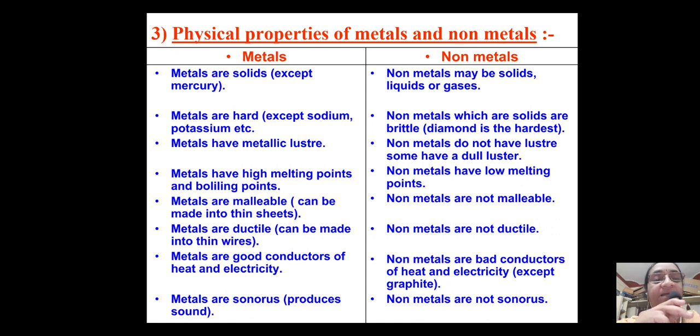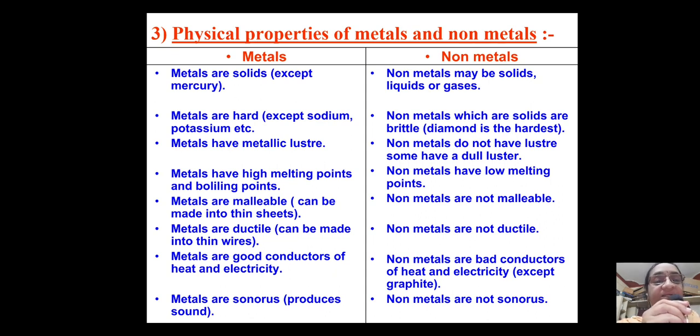The best example I'll tell you, when you buy a 5-star chocolate or anything, you'll be finding golden color or silver color paper on that, and you pretty well know that aluminium sheets are used to wrap food items and all. So you understand that metals can be drawn into sheets. Now non-metals we cannot do, especially if it is a liquid or a gas, then it's not possible. And when non-metals are solids, even then they are very brittle, so it's not possible.